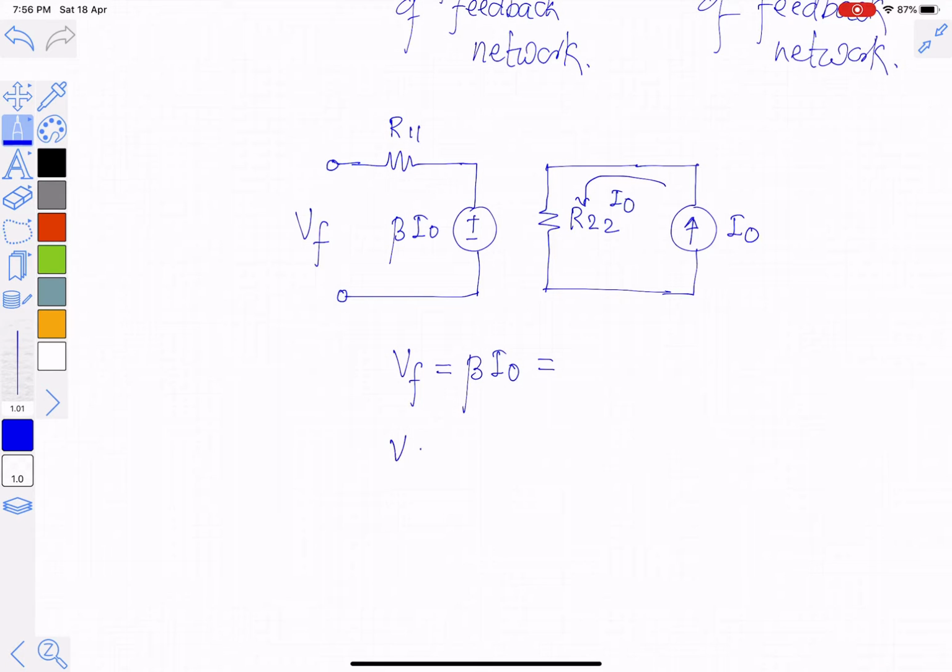So Vf divided by I naught will be equal to beta. This is calculated under the condition that this current If equal to 0, to indicate that the output side of the feedback network has been open circuited. So this is the equation. By this method, we will calculate the value of beta.